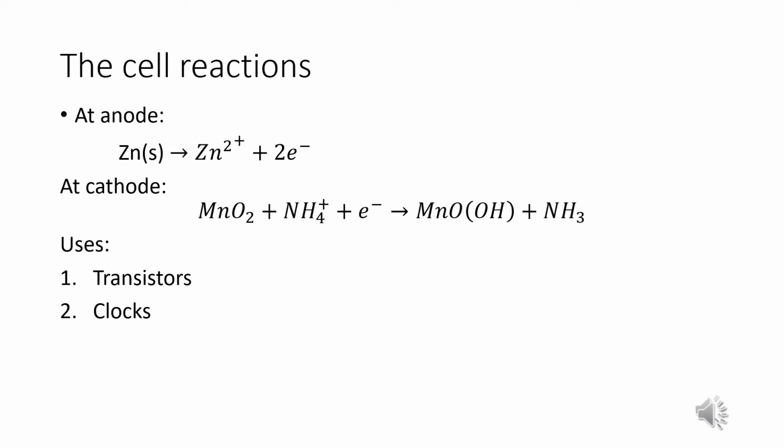In the cell reaction at the cathode, manganese is reduced from the +4 oxidation state to the +3 oxidation state, and the ammonia produced in the reaction forms a complex with Zn2+ to give [Zn(NH3)4]2+. The cell has a potential of about 1.5 volt. The Leclanche cell or dry cell is used in transistors and clocks. Our normal battery is known as the dry cell or Leclanche cell.